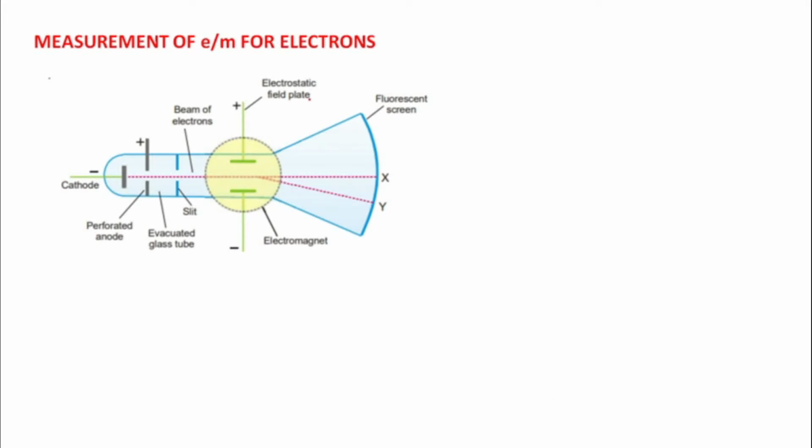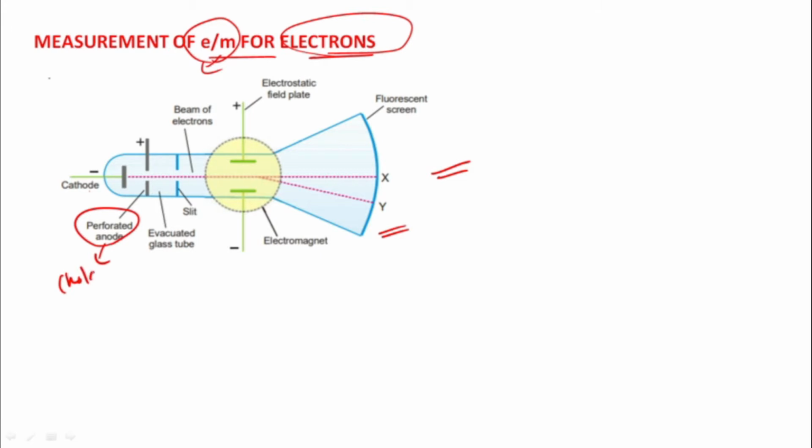Now, next is the measurement of e by m for electrons. The charge to mass ratio of an electron was measured by the apparatus given in this figure. This is the cathode, and this is the perforated anode. Perforated anode means there is a hole in the anode electrode, and the cathode rays move through a very narrow slit. This is the evacuated glass tube, and this is the beam of electrons.